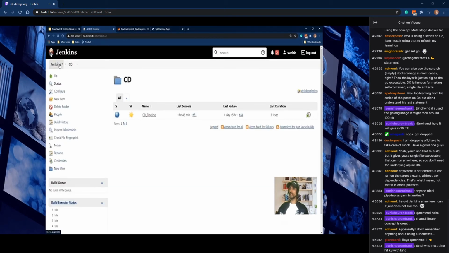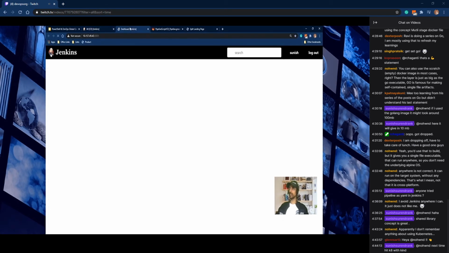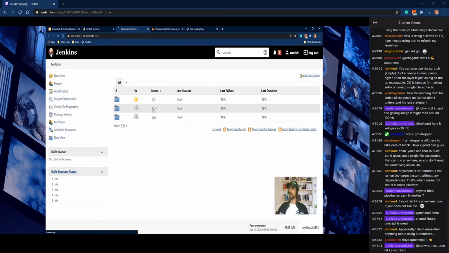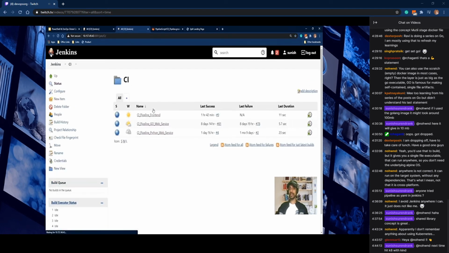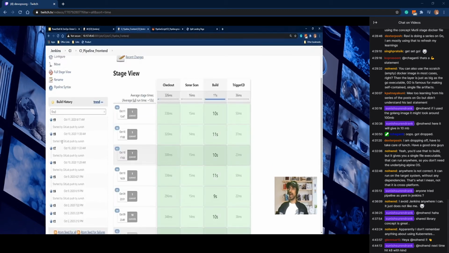The CD, we can open the CD in one window and CI in the other window. So here the changes are done in the front end. So that pipeline which will get triggered when I'm pushing the changes will be the front end pipeline. And you can see that the last successful build is 9.